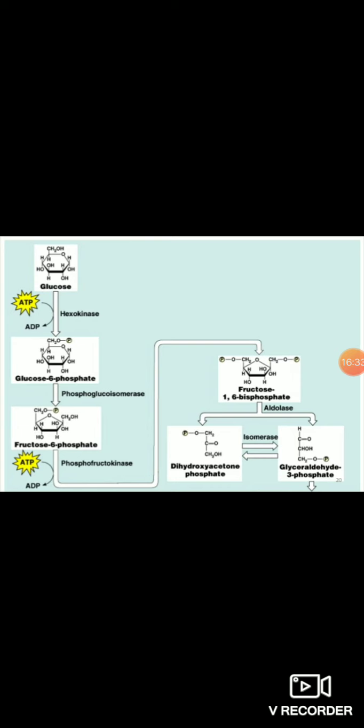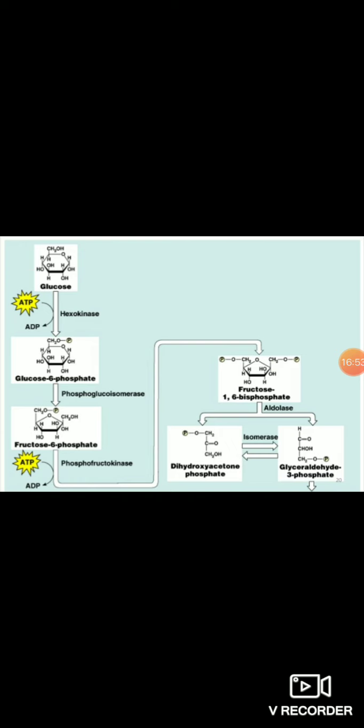I'll tell you step by step. We'll directly go to the pathway. These are the first 5 steps of glycolysis, which we can call the preparatory phase. So yes, we'll see step by step.